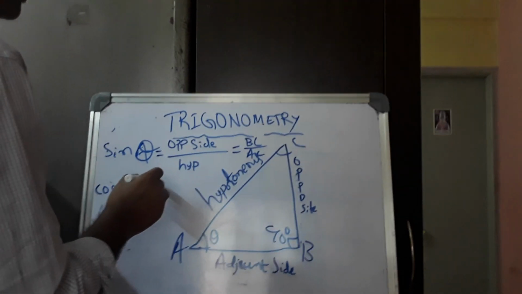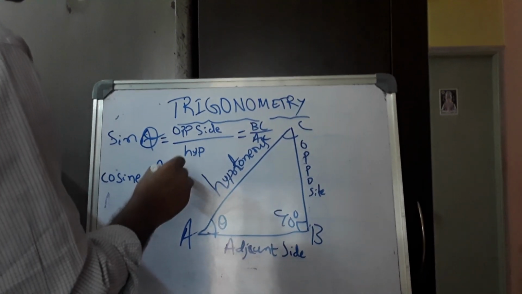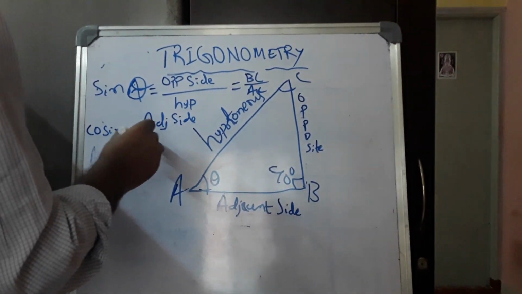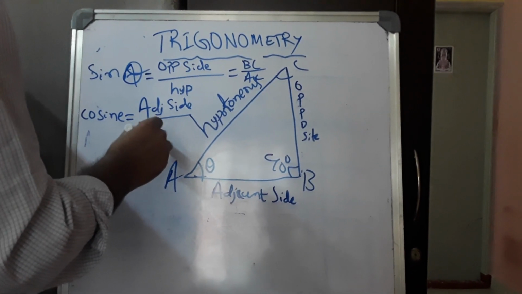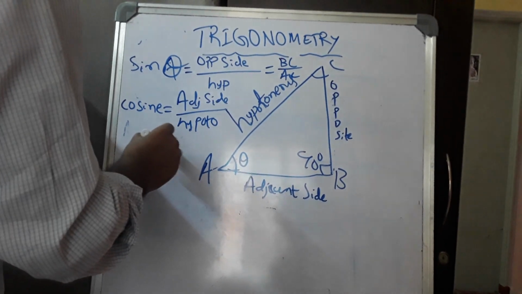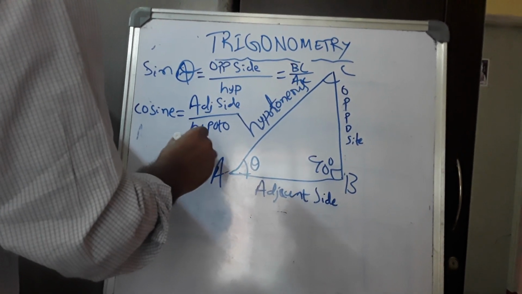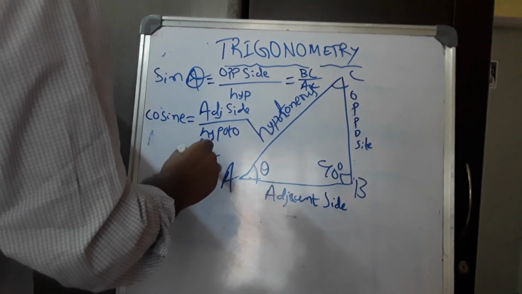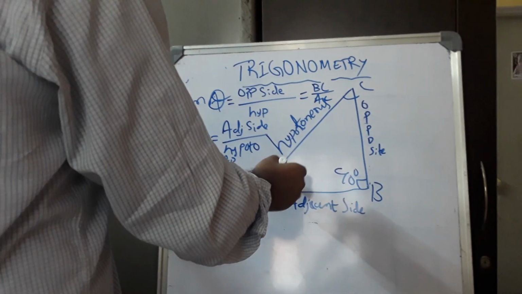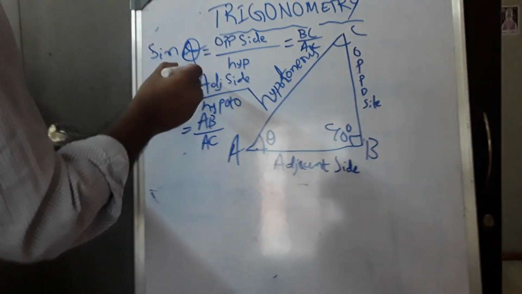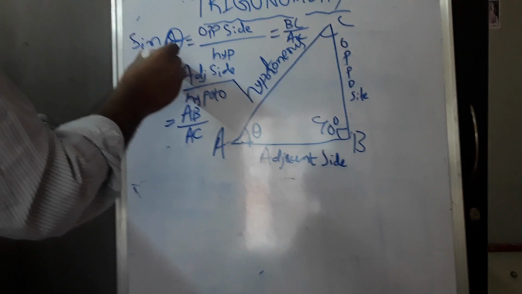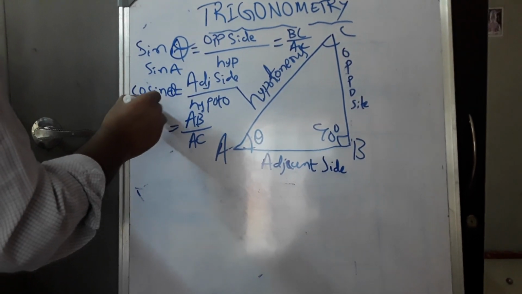Adjacent side divided by hypotenuse, that is nothing but AB by AC. Cosine theta, or cos A.